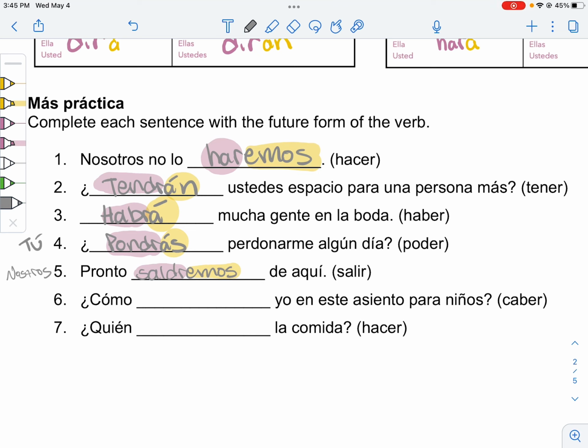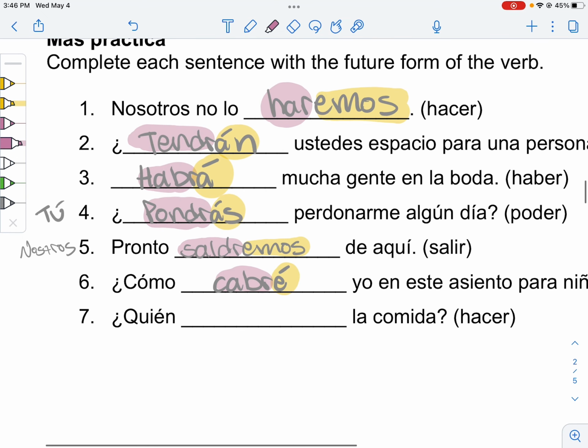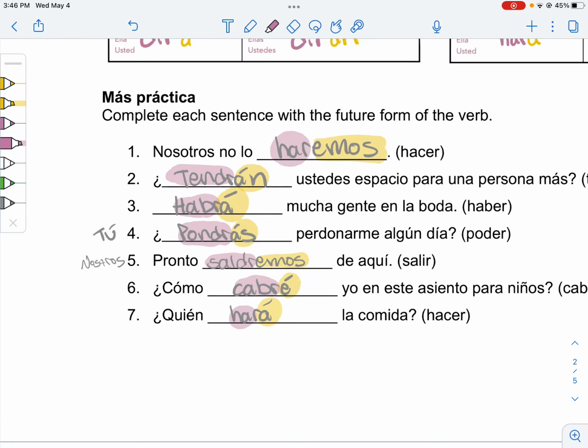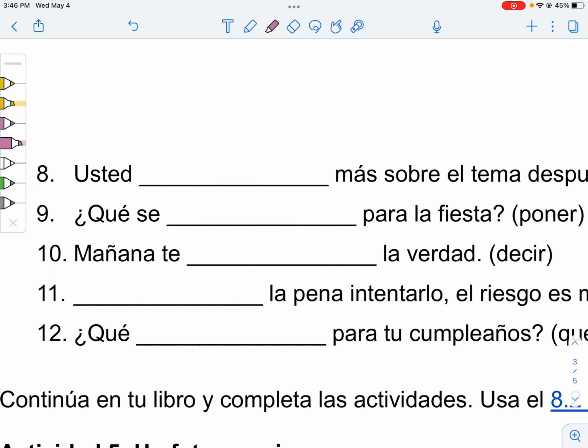Caber is going to give us cabré. In our yo form, we got the ending, cabr in our stem. Hacer, like we saw up here, gives us a har stem, and then quien is like he or she. So hará with our ending, har with our stem. In ocho, we have saber is going to give us sabrá. To match usted, we got that á ending, sabr, because we lose the e.